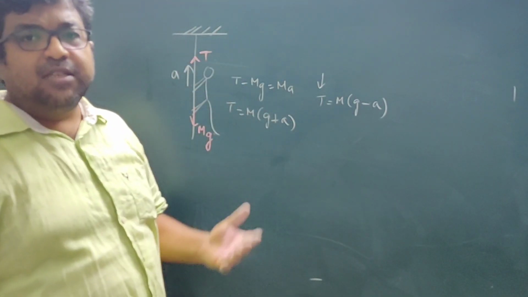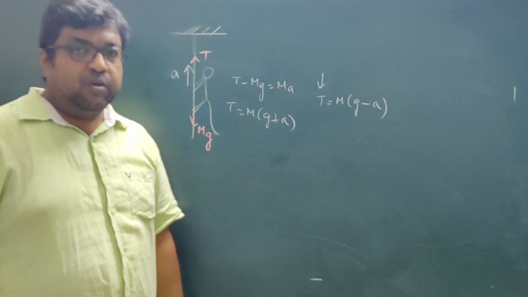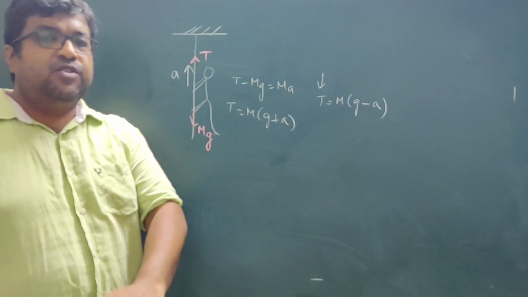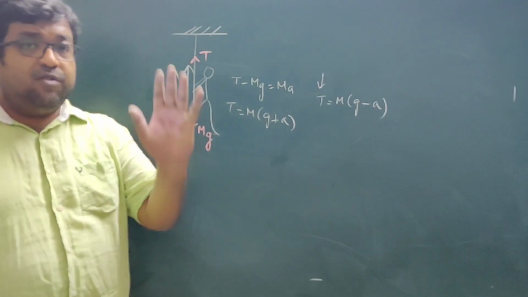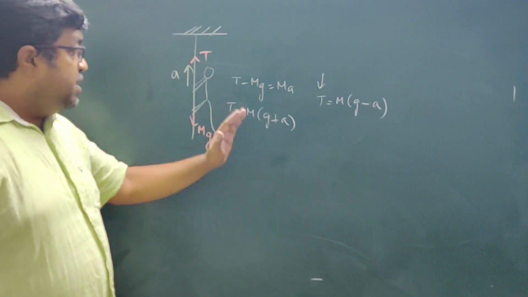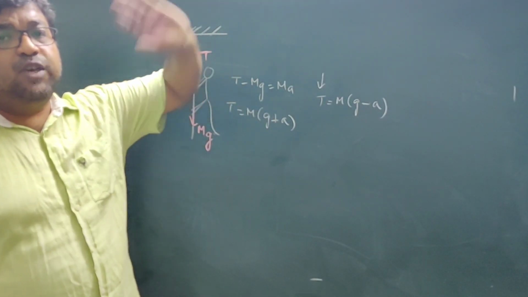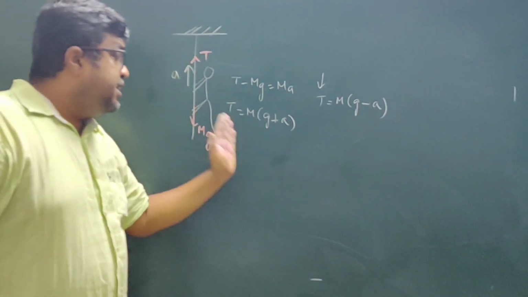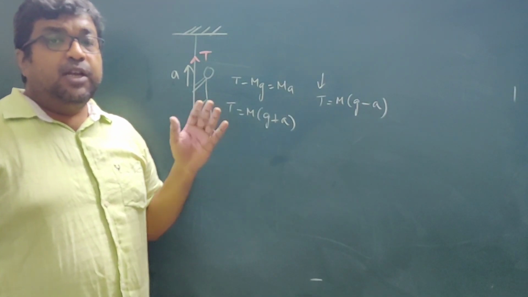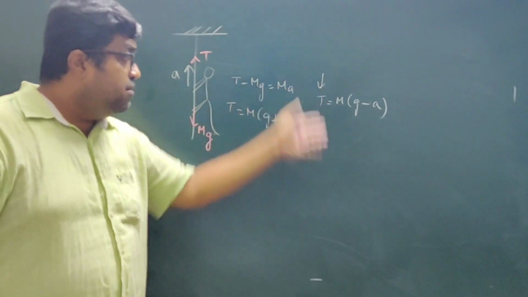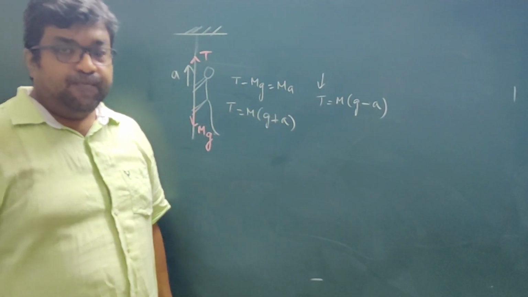Like if a problem asks in which situation the string breaks, if the breaking stress is given, then the common sense we have to apply is that when the monkey is ascending, tension will be maximum, and tension will be minimum when the monkey is accelerating in the downward direction on the rope.